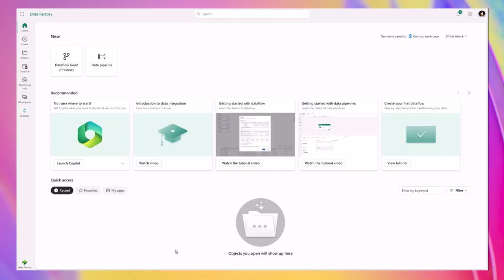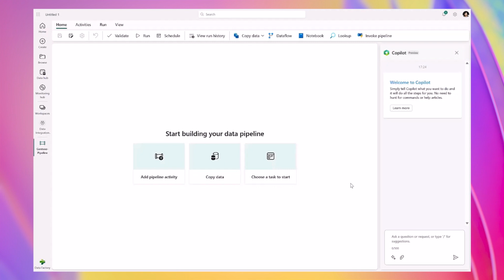I'm super excited to demonstrate the impressive capabilities of Copilot in Data Factory and Fabric. With Copilot, you can effortlessly create complex pipelines using natural language. Additionally, it can provide you with useful suggestions for the next steps. Let's start by launching the Copilot from the home page. You will then notice that the Copilot shows up on the landing page on the right. Let's provide Copilot with a natural language description of the task you wish to achieve. I will ask Copilot to copy data from SQL to a container in the blob storage.